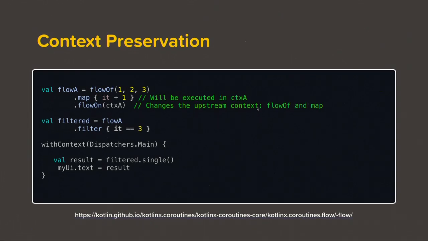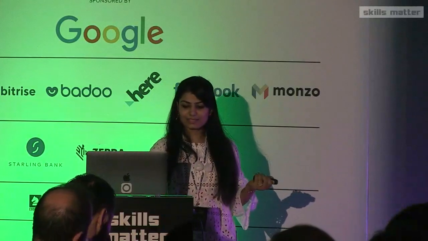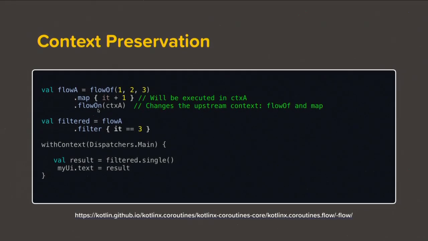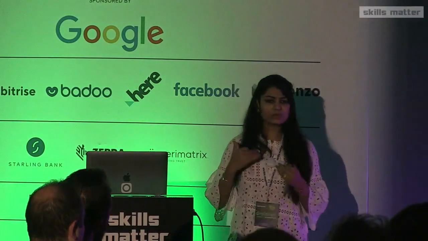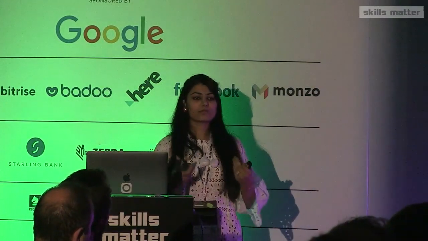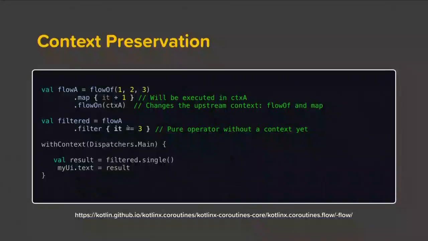Now, if we compare it with subscribeOn, we would think that this particular next line is also going to get on context A. But this is not the case with flowOn. In this, context is preserved. We can think of it like, for example, if the data layer started somewhere here, and we wanted to execute a certain operation on an IO scheduler or something, we do not want that context to be leaked outside of our data layer into our domain layer or something else. We do not want that. So using flowOn, context is preserved within there. And then this particular next line becomes a pure operator without any context yet.